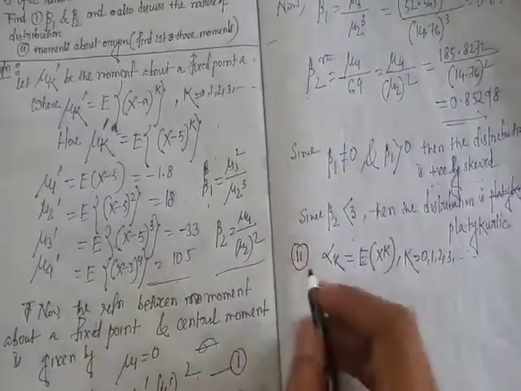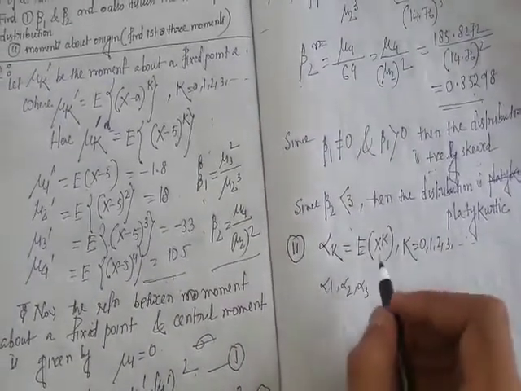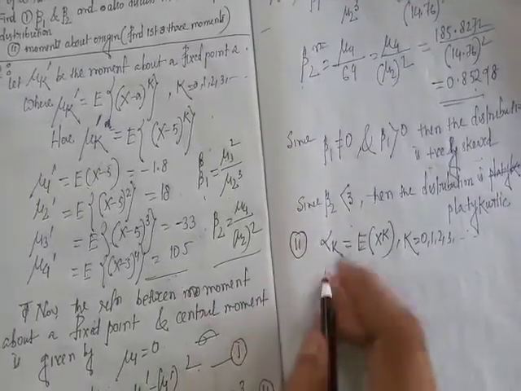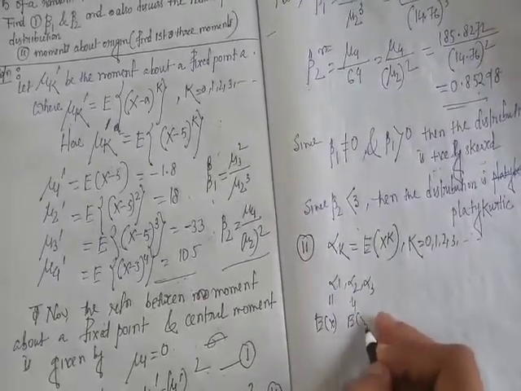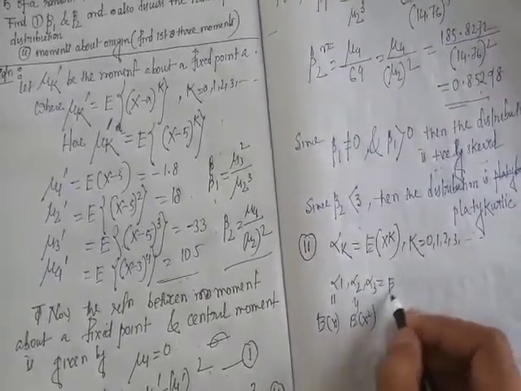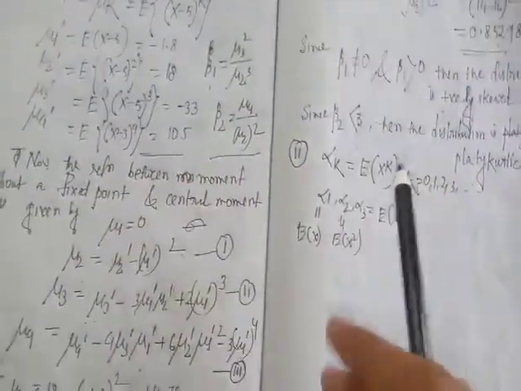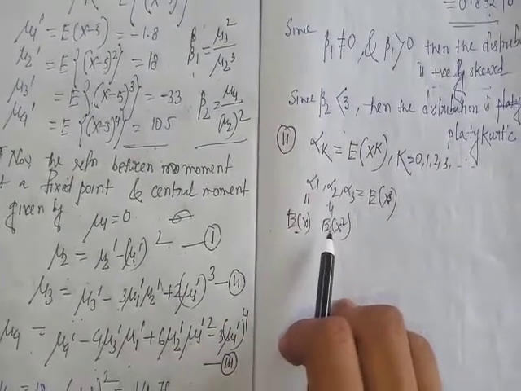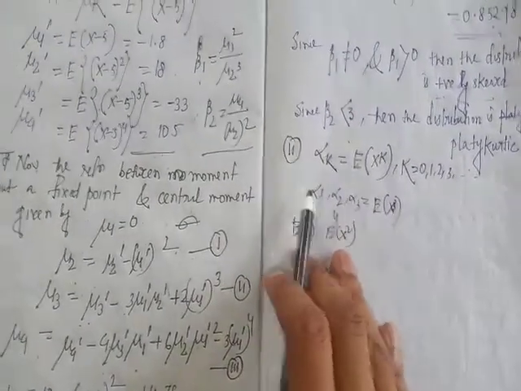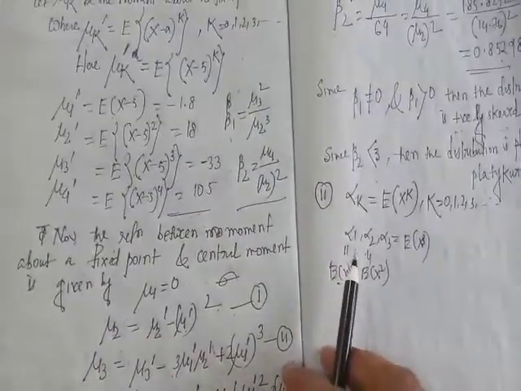So first three moments means we find alpha 1, alpha 2 and alpha 3. Alpha 1 means expectation of x, alpha 2 means expectation of x square, alpha 3 means expectation of x cube. Okay. So the question is find first three moments about origin. Given that expectation of x minus 5 equal to minus 1.8.